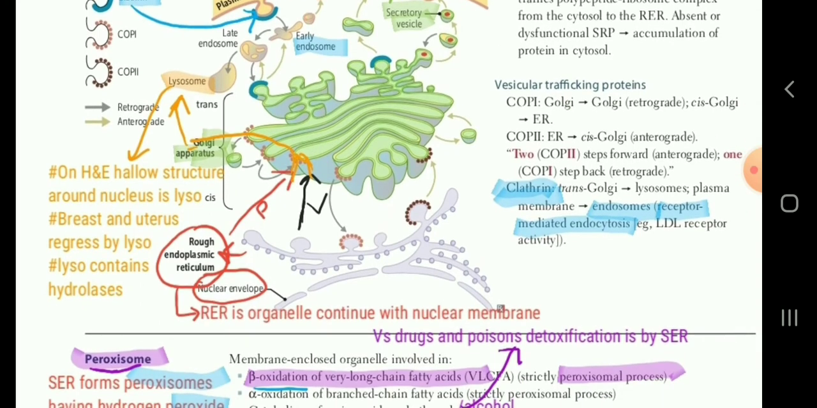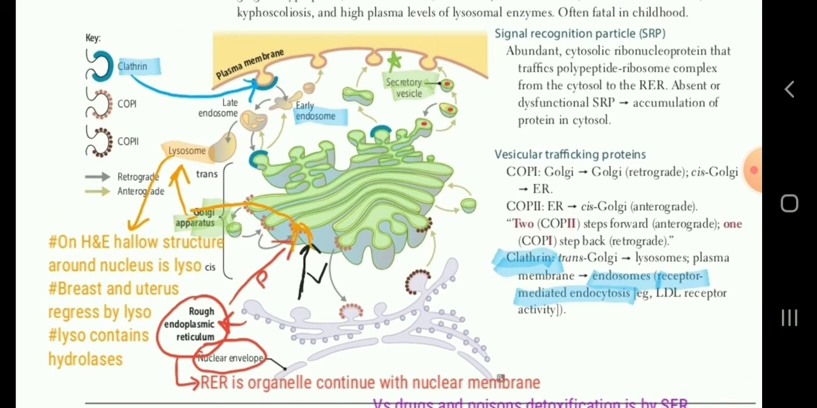So regression of the uterus and breast after delivery is also by lysosomes, because it will digest the cell from inside.